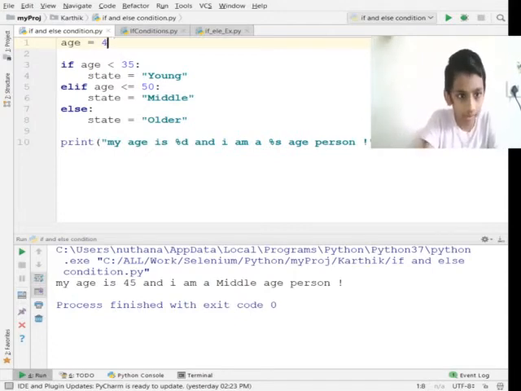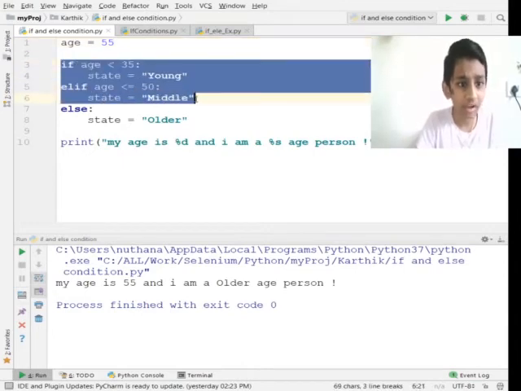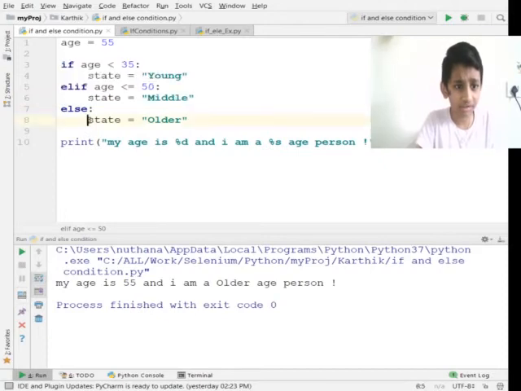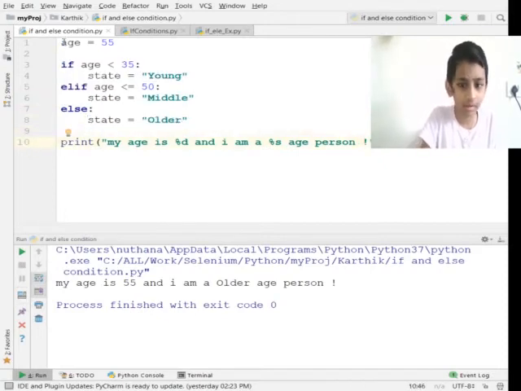But now I'm going to keep both wrong, and keep 55 instead. So let's see. Both our conditions are wrong, so we skip them both and go to the else condition. So it printed this.